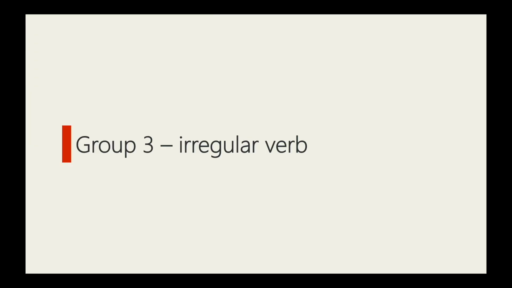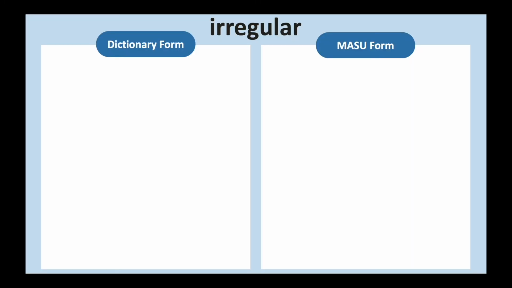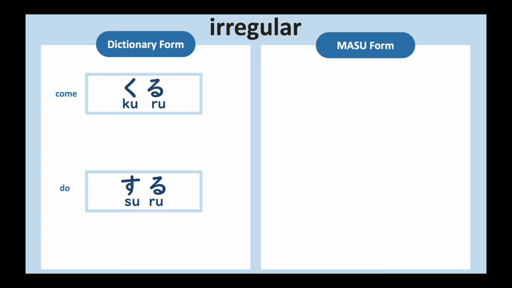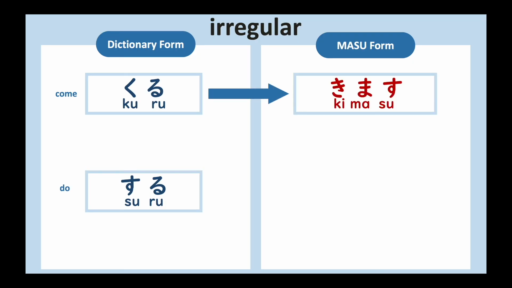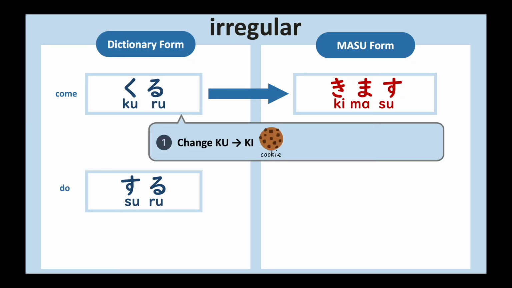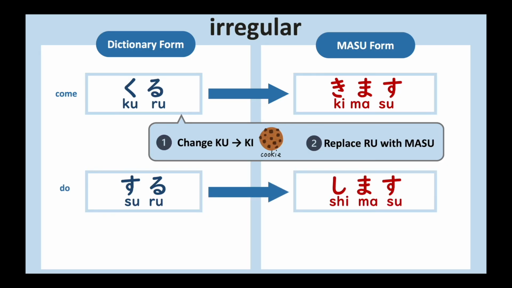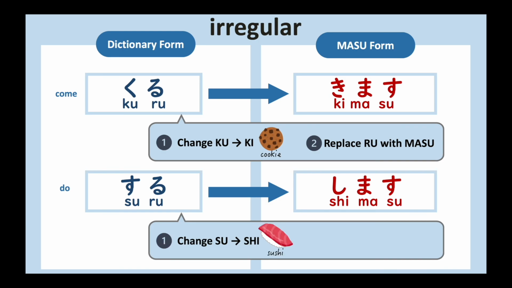Next, let's see how to conjugate irregular verbs to the mas form. We basically have only 2 irregular verbs, kuru, to come, and suru, to do. The mas form of kuru is kimasu. It may be easier to just memorize, but change ku to ki and replace ru with mas. And the mas form of suru is shimasu. Change su to shi and replace ru with mas.